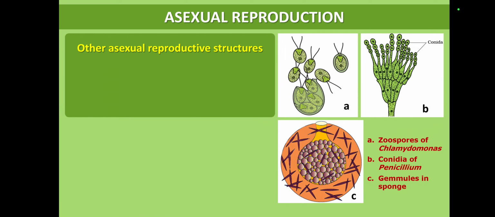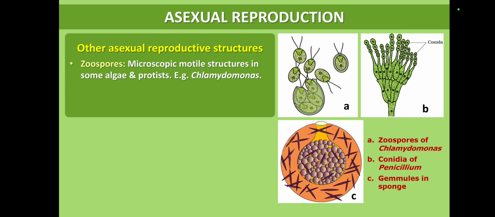Other than vegetative reproduction, asexual reproduction takes place by the production of spores, especially in fungal species. Asexual reproduction takes place through zoospores, aplanospores, and conidia, as well as gemmules. Zoospores are microscopic, motile, thick-walled spores produced by algae and protists. Example: Chlamydomonas. Conidia are asexual reproductive spores produced by penicillium-like fungal species. Gemmules are a kind of spores produced in sponges.